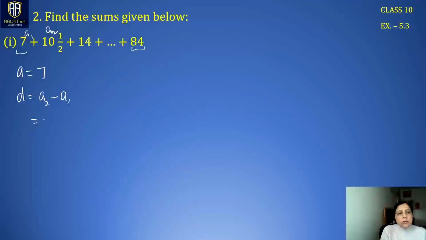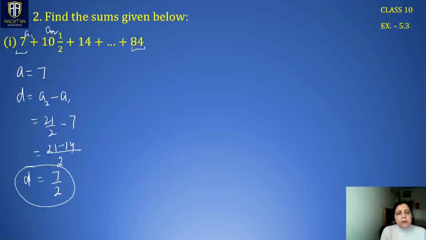So A2 is 10 and a half. That means 20 plus 1, 21 by 2 minus 7. LCM is 2. We have 21 minus 2 sevens are 14. This is 7 by 2. d is 7 by 2, or you can write 3.5 in the mixed fractions.